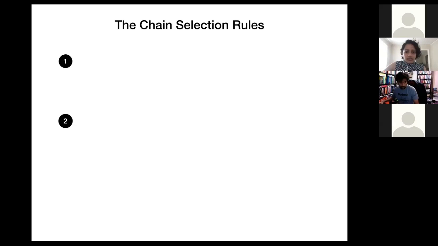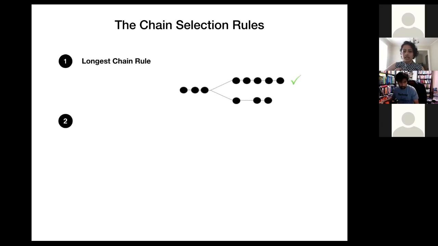The first is just the simple longest chain rule, like in Bitcoin, where you choose the chain with the highest number of blocks. While this by itself works for the proof-of-work setting of Bitcoin, this rule alone won't work for proof-of-stake systems. Why?